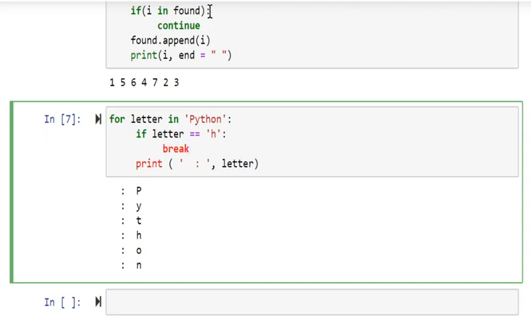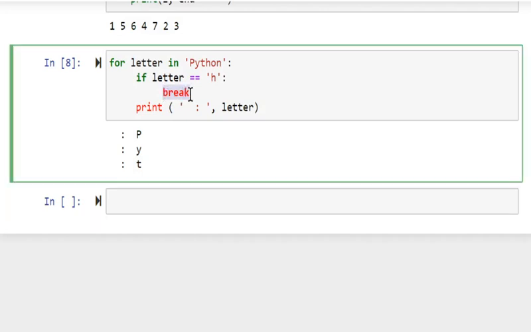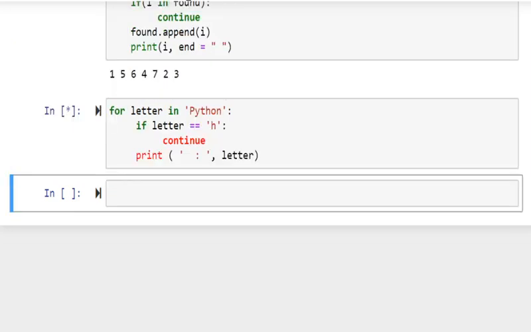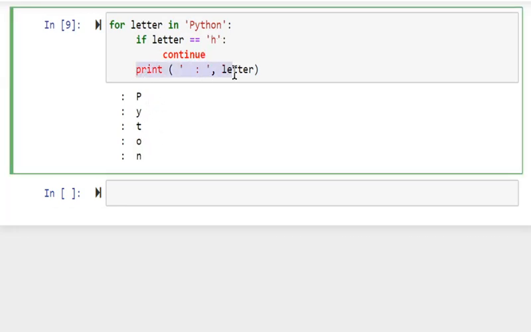If I give a break, what happens? When it encounters H, it comes out of the loop. Suppose if I give a continue, only that particular H will be skipped. Here you can see that H will be skipped. That means only this line will be skipped and the control goes to the next iteration.